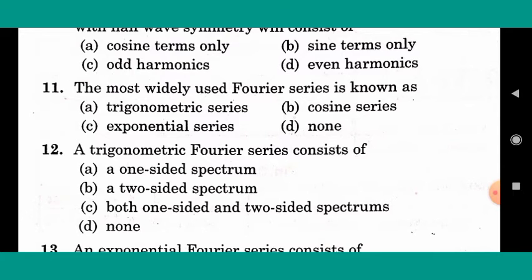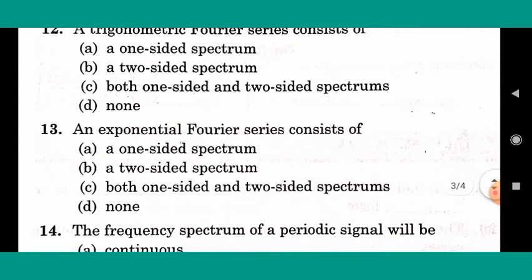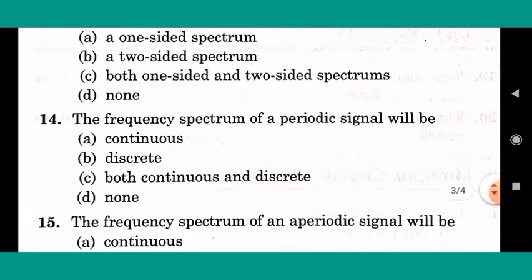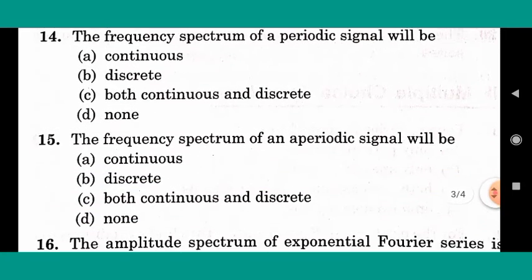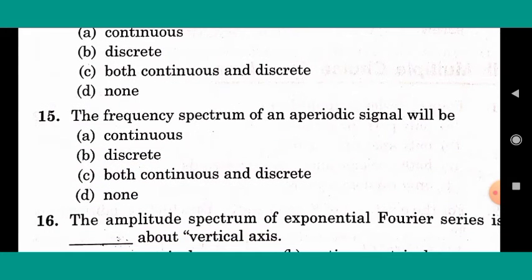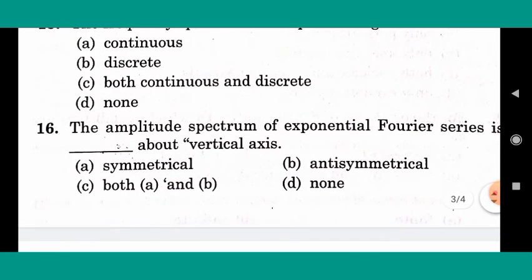Next, a trigonometric Fourier series consists of? Right answer is A, one-sided spectrum. Next, exponential Fourier series consists of? Right answer is B, a two-sided spectrum. Next, the Fourier series spectrum of a periodic signal will be? Right answer is B, discrete. Next, the frequency spectrum of an aperiodic signal will be? Right answer is A, continuous. Next, the amplitude spectrum of exponential Fourier series is blank about the vertical axis. Right answer is A, symmetrical.